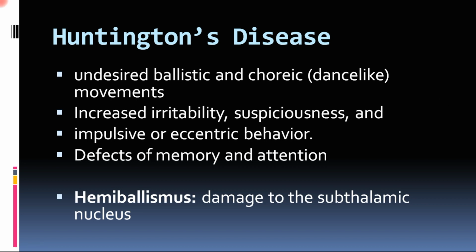Another disorder which we can look at to understand the mechanism of working of basal ganglia is Huntington's disease. Huntington disease is a genetic disease which is autosomal dominant, and it appears at the age of 30 to 40 years, and it has a characteristic motor disturbance along with